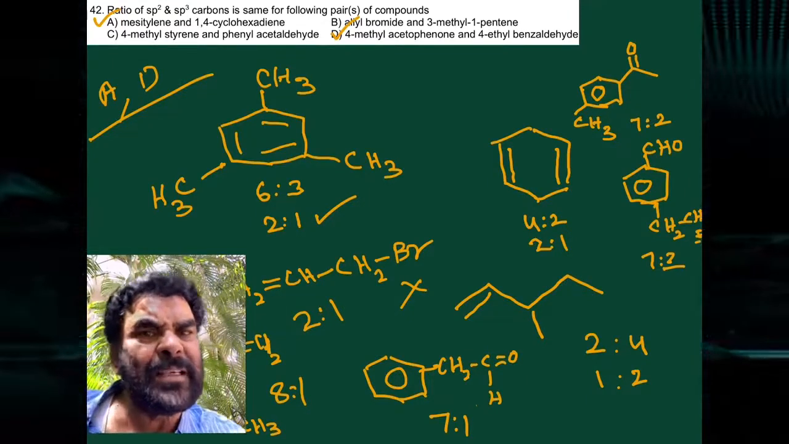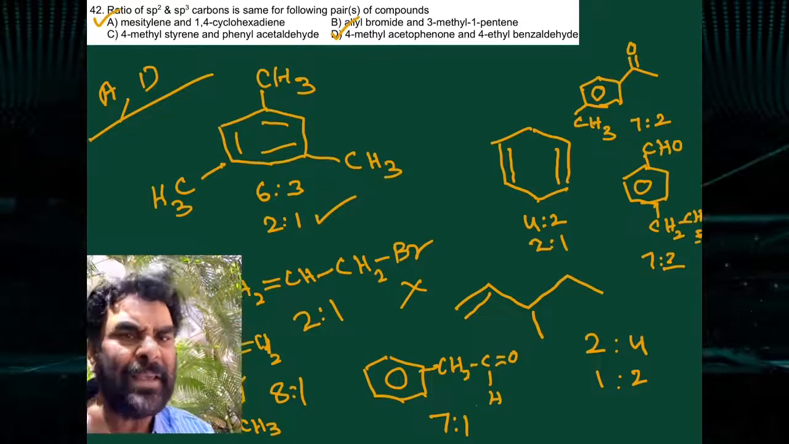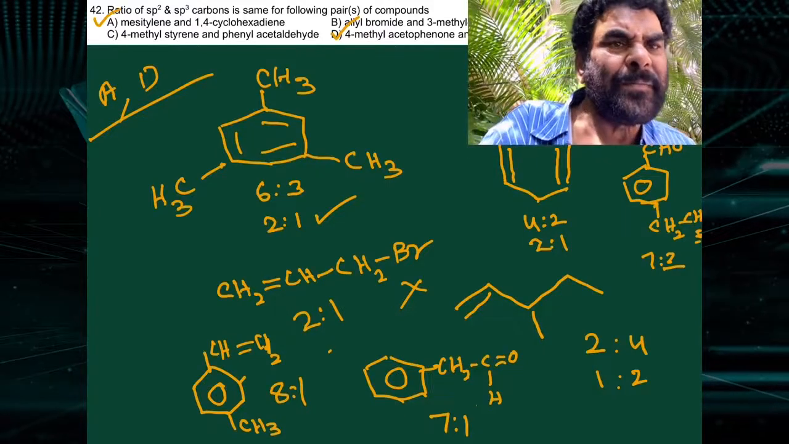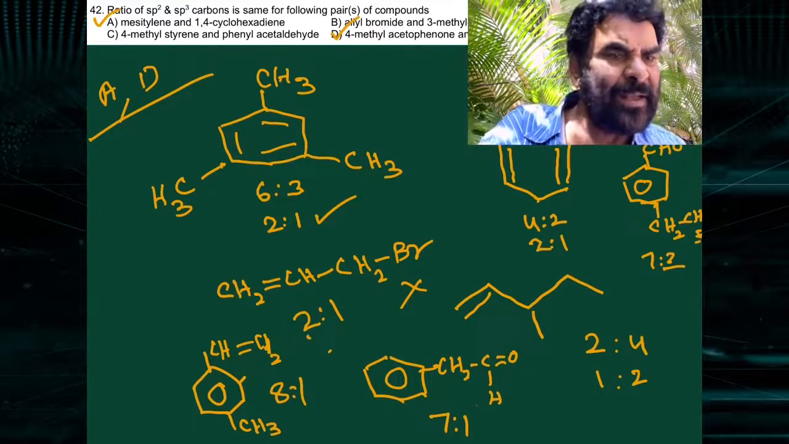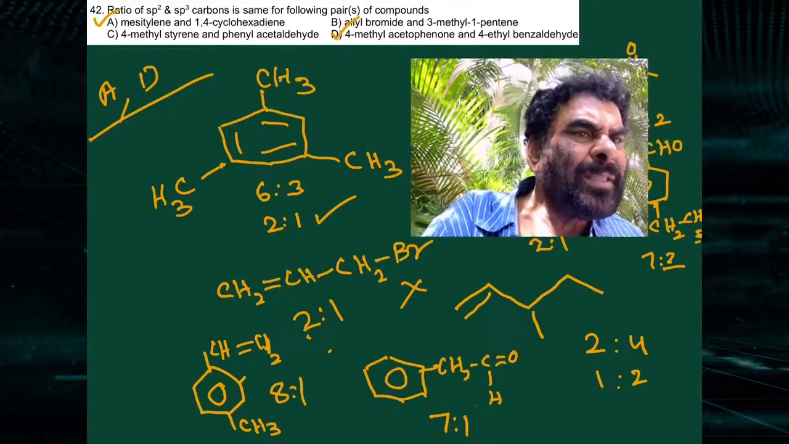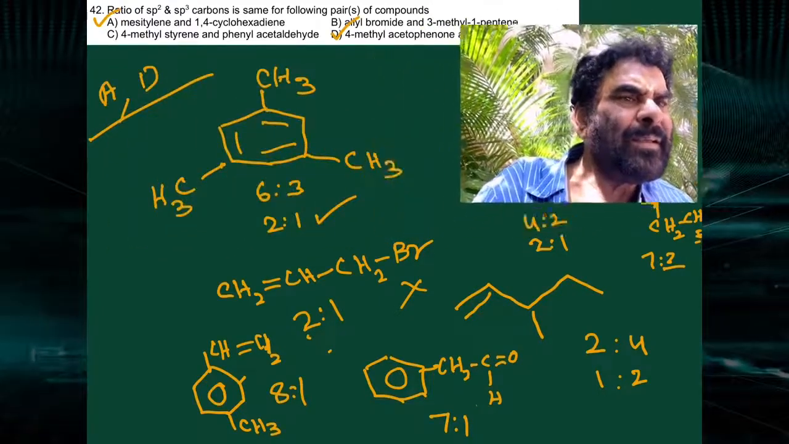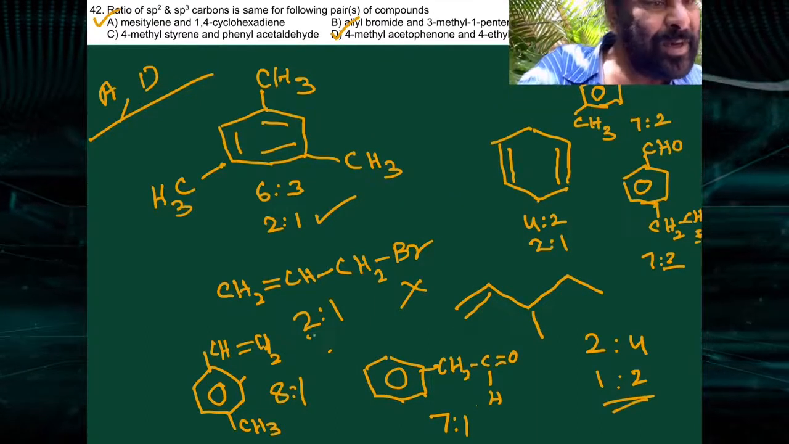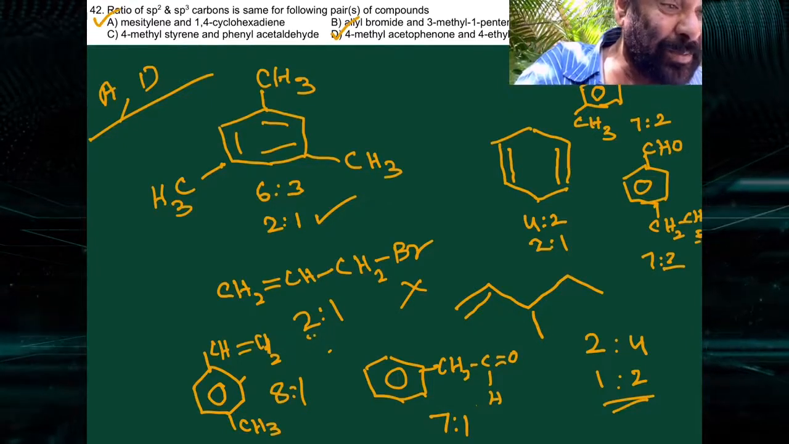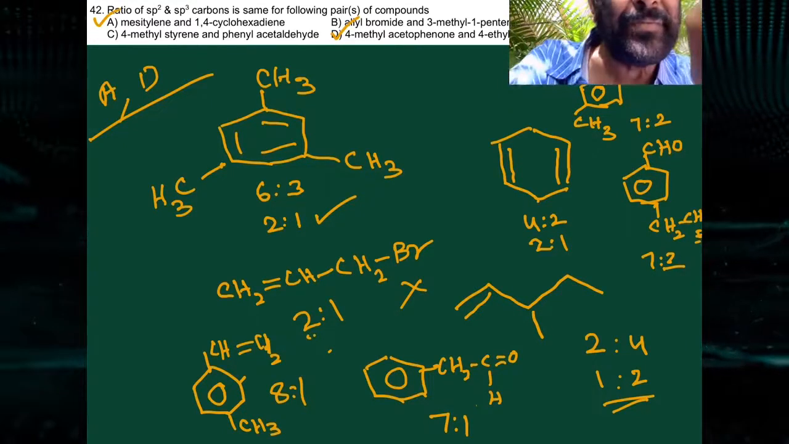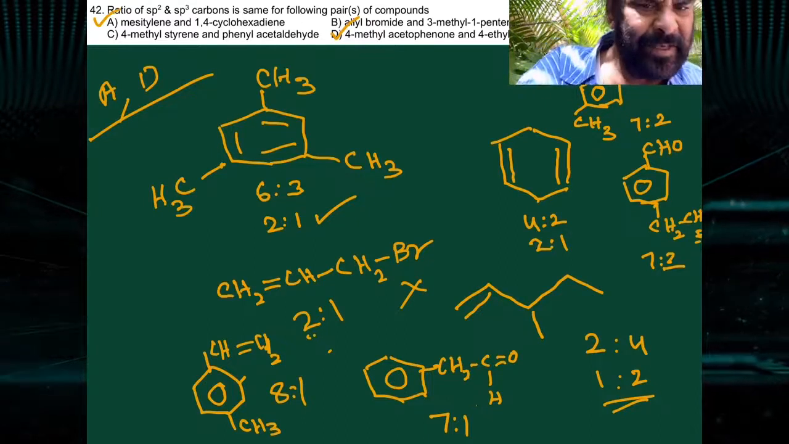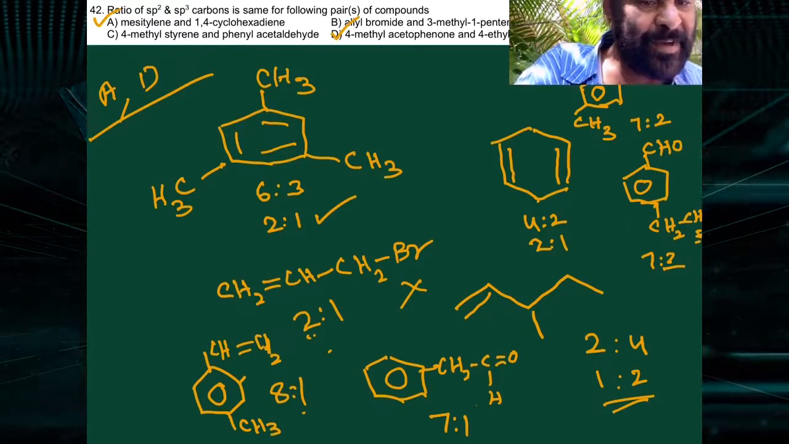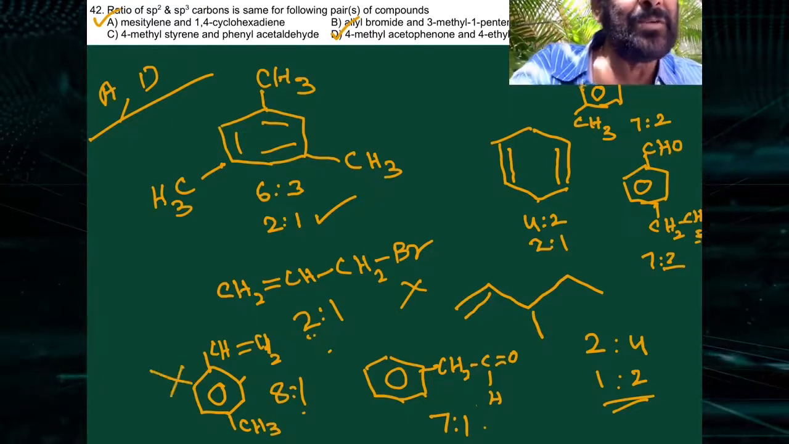So in the first case it is matching, and similarly it is matching in this case, but the second case is not matching. Allyl bromide is 2:1, and the other one is 3-methyl 1-pentene, which is 1:2. It's 2:1 versus 1:2, sp2 to sp3. So not matching. 4-methyl styrene is 8:1 and phenyl acetaldehyde is 7:1. So not matching. So B and C are not correct.